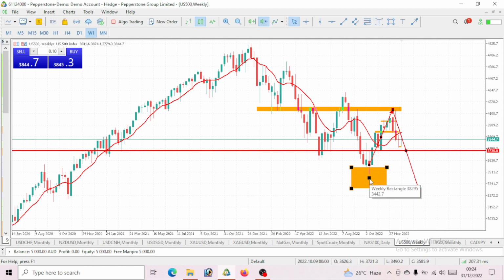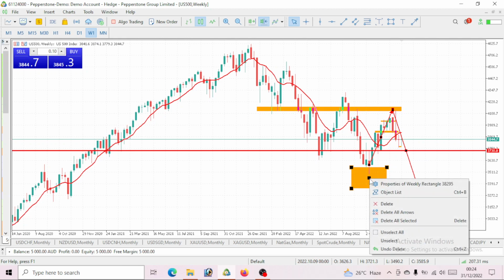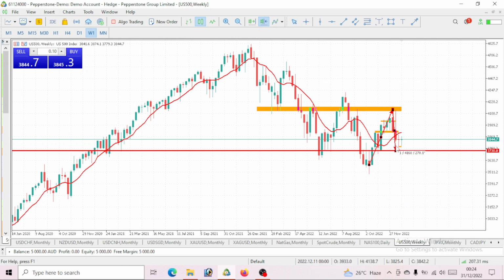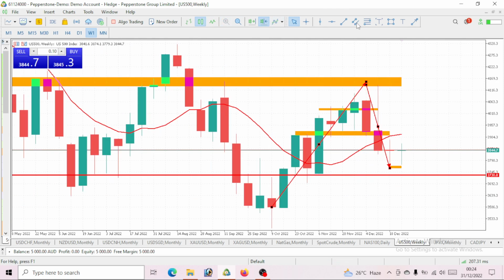We expect a further drop on S&P 500 that will take out these lows. This is one of the reasons why I said that in the month of January, we'll continue to get our bearish move. But price will definitely not just give us that drop like that. We would want to see a drop, then a pullback play out here. Once the pullback plays out, then we should get another drop.